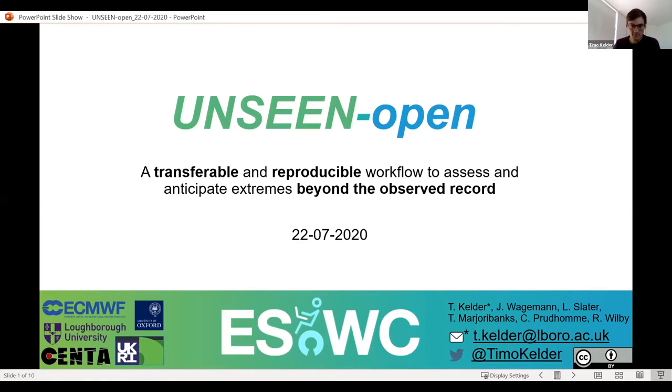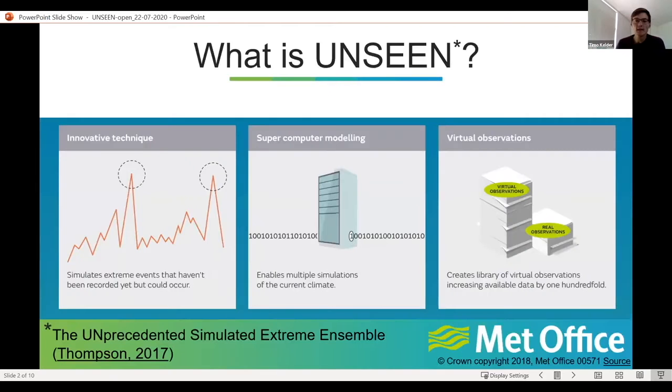So instead of machine learning like we've seen in the previous presentations, here we're looking at creating a workflow to assess extremes beyond the observed record. And let me explain to you first what I mean by this.